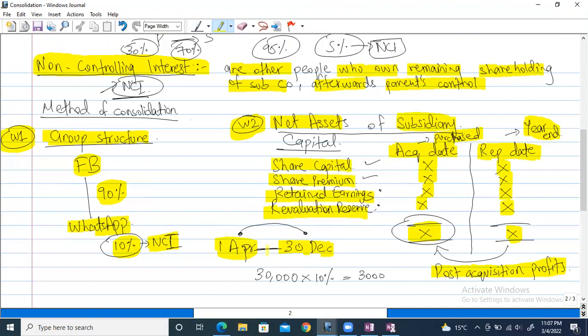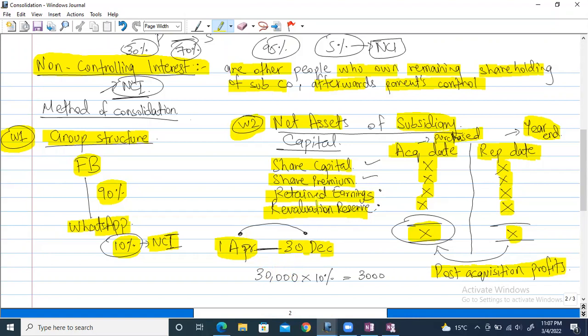Now, what are the months in between? What is the post acquisition period? Let's count: April, May, June, July, August, September, October, November, December. So there are 9 full months in this. Out of 12, just 9 months the subsidiary has been with us, not the other 3 months. This concept is related to profit or loss, and this is called mid-year acquisition.